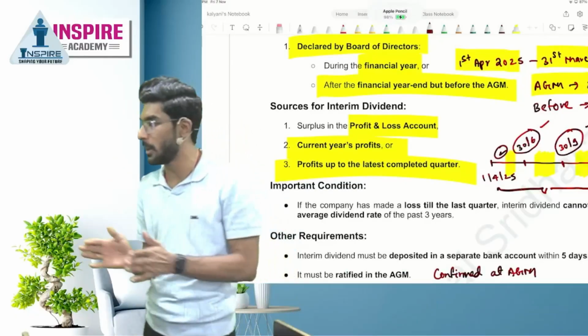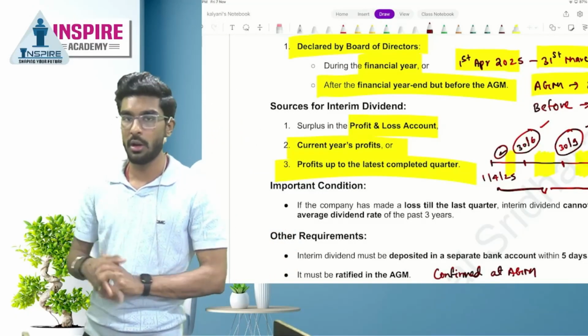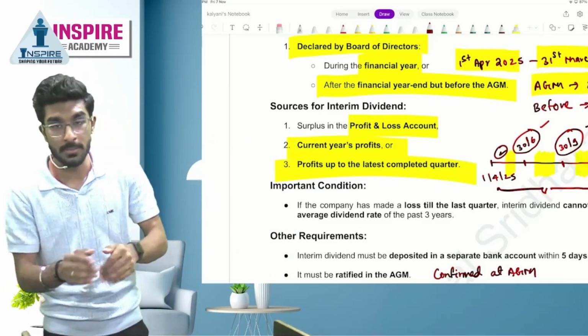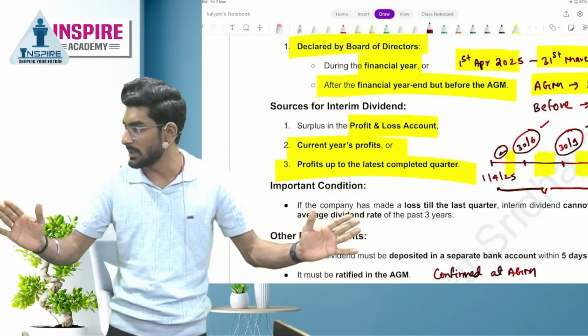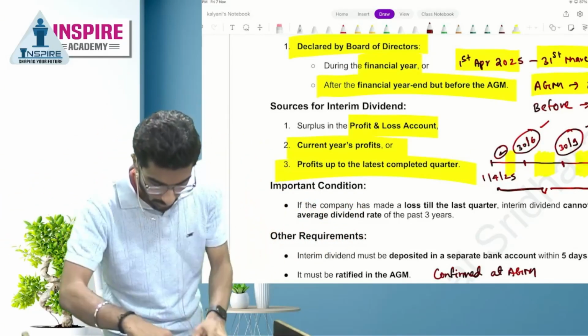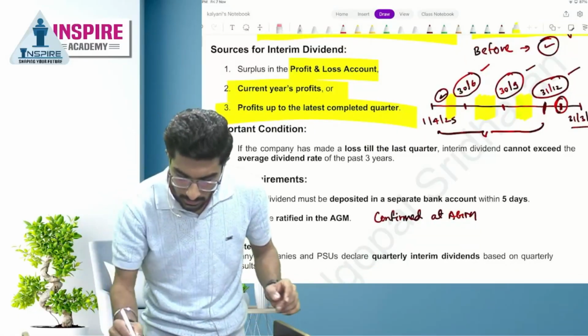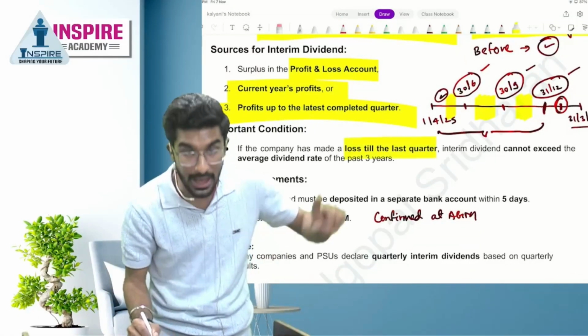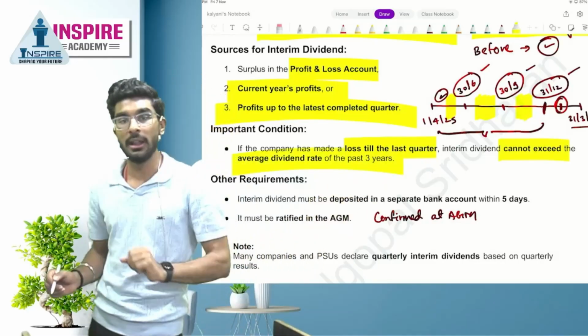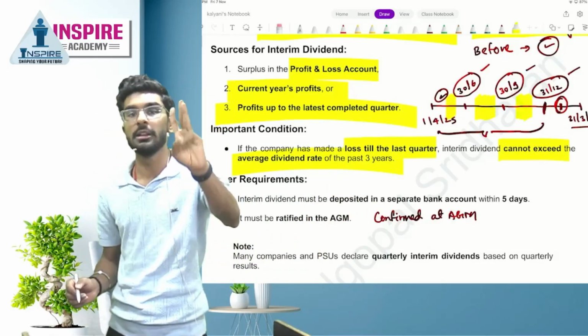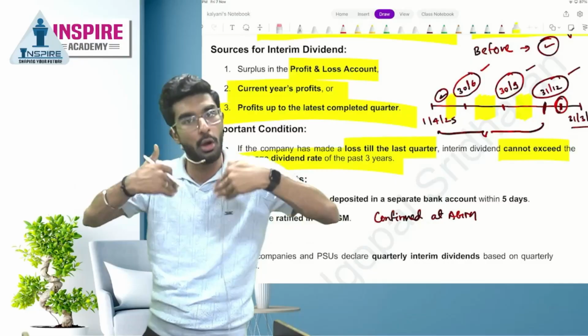So, sources of interim dividend. There are 3 sources. Number 1 is surplus in the profit and loss account. Number 2 is current year's profit. And number 3 is profit up till the last completed quarter. Yes or no? Perfect. If the company has made a loss till the last quarter, the company cannot exceed the average rate of dividend of how many years? 3 years average rate the company cannot exceed.